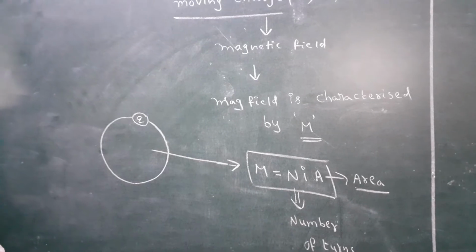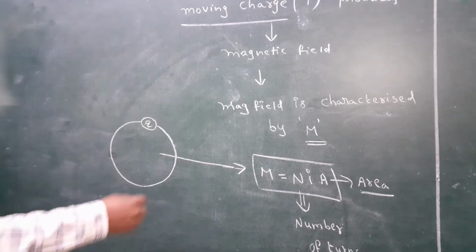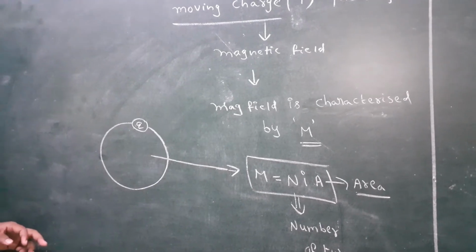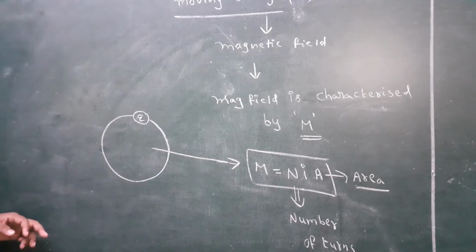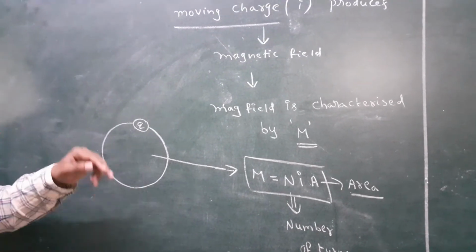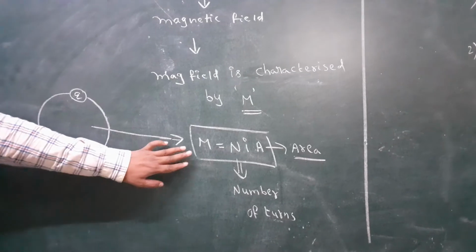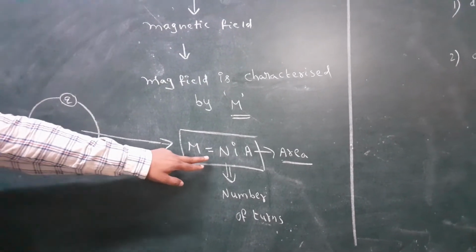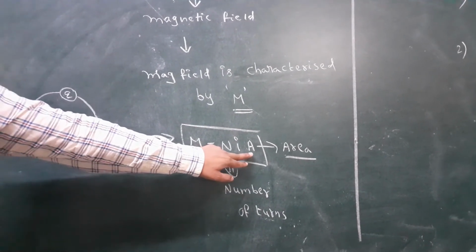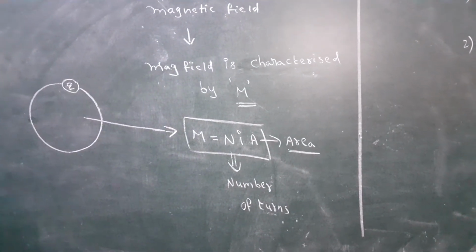Now once again I repeat, according to Aristotle theory, moving charge produces the magnetic field. Any charged particle moving in a circular orbit produces a magnetic field. Magnetic field is characterized by magnetic dipole moment or magnetic moment. Magnetic moment of the circular charged particle becomes NIA. Here M is the magnetic dipole moment, N is called number of revolutions or number of turns, I is the current, A is the area. This is the circular shape. Area of the circle is pi r square.